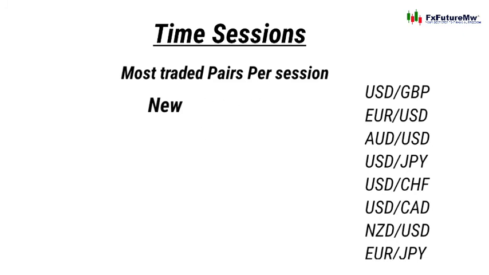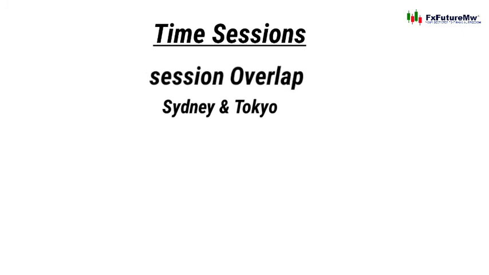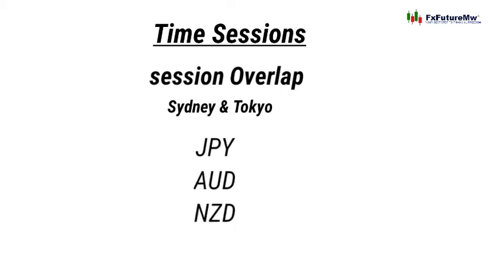During the overlap of Sydney and Tokyo, the first overlap, which has I think 7 hours, that means you can trade JPY, Australian dollar, and NZD pairs, or pairs that are connected to those. Let's say USD JPY, NZD JPY, Australian dollar JPY.